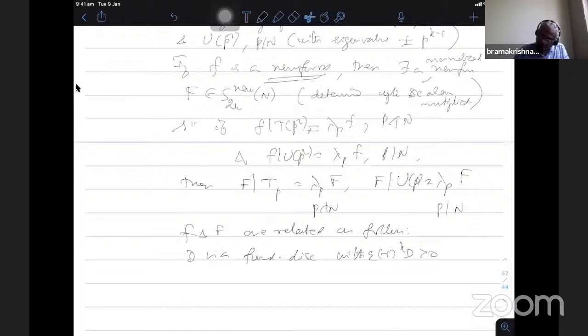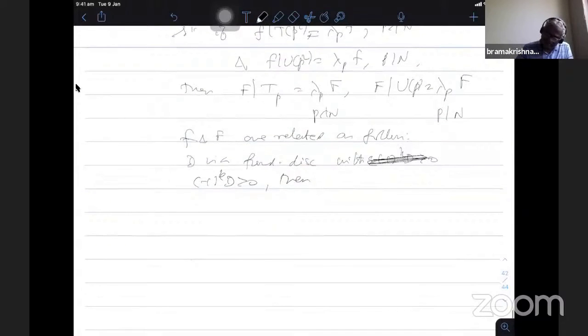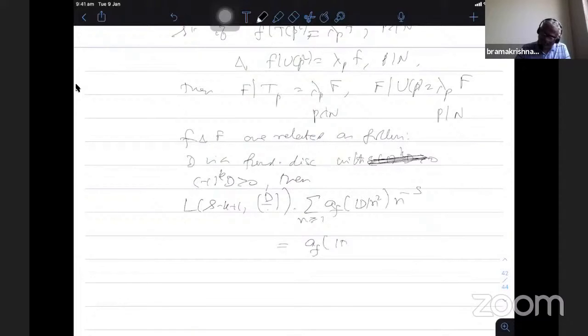With (-1)^k D positive, then the same L-function identity of Dirichlet series, he writes L(s-k+1, (D/·)) where the character is there, χ times (D/·) will be there, times the sum over n of a_f(|D| n^2) n^(-s) equals a_f(|D|) times the sum of a_F(n) n^(-s).